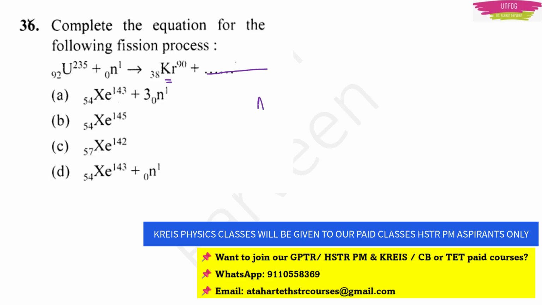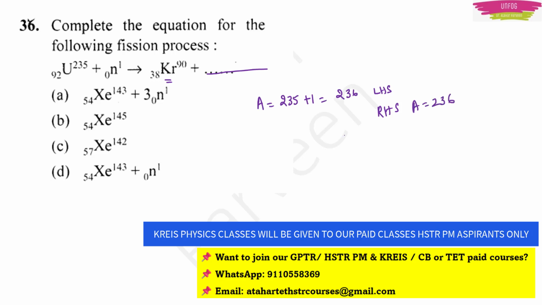Now you see the mass number for uranium, it is 235. If I add one neutron to it, my mass number will become 236 on the left hand side, right? Then what should be the situation on the right hand side? On the right hand side also, I should have mass number 236 only, right?